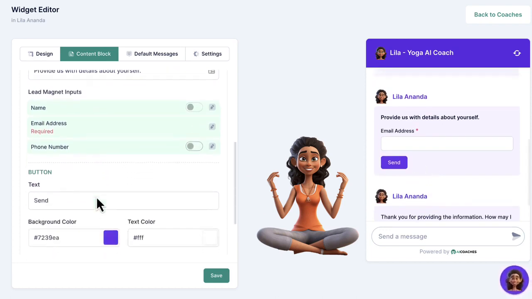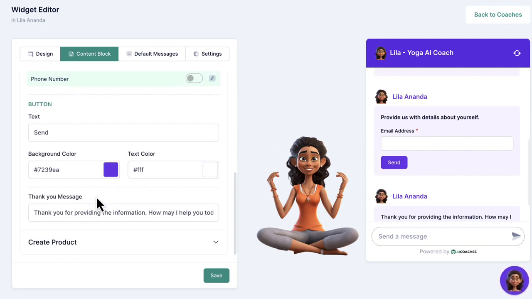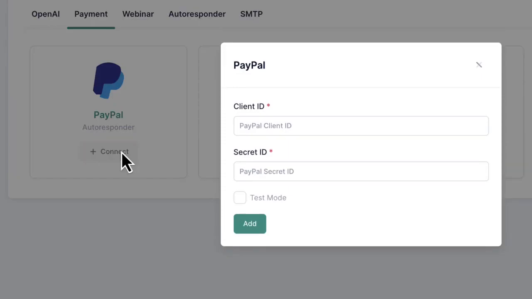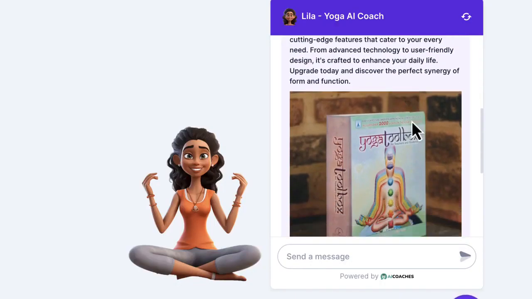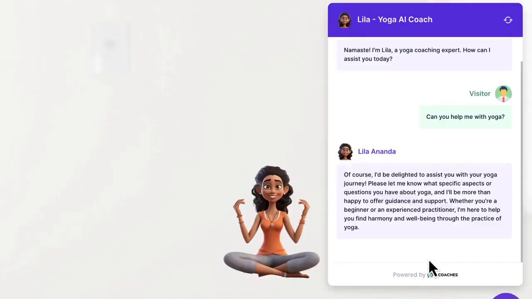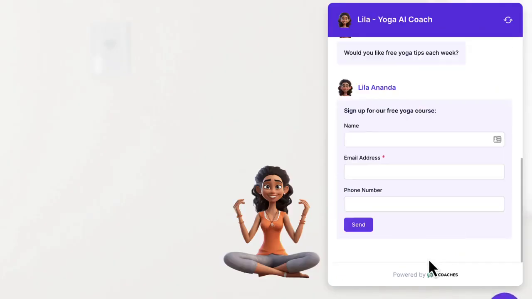Let your AI coach book appointments and consultations to close high-ticket clients fast and easy. Also instruct your AI coach to recommend and sell your clients' products from right in the chat as well, and accept payment with Stripe, PayPal, Razorpay, and more integrated right inside the software. Turn your AI chatbot avatar into an expert support rep, a product sales representative, lead generation assistant, and more by just clicking a few buttons.